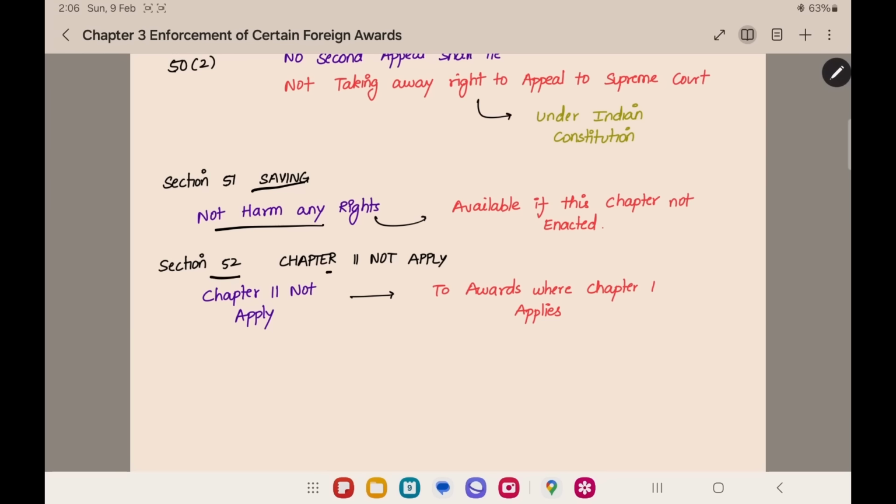Then section number 52, chapter 2 will not apply. For foreign awards, where chapter 1 will apply, chapter 2 will not apply. Either chapter 1 or chapter 2 will apply. First priority is for chapter 1. First we will check whether chapter 1 is applicable or not. If chapter 1 is applicable, we need not check chapter 2.